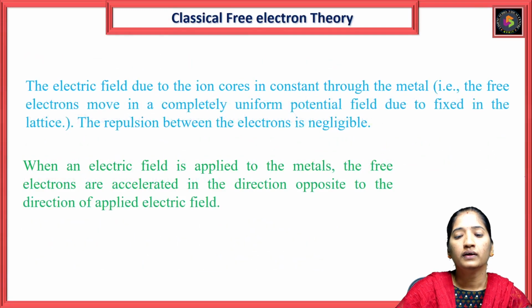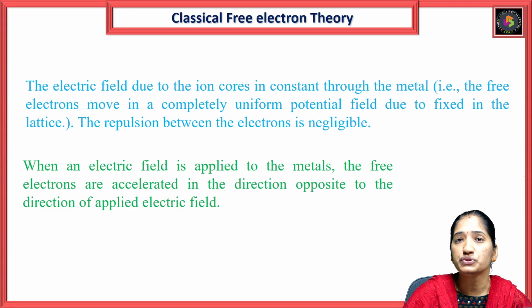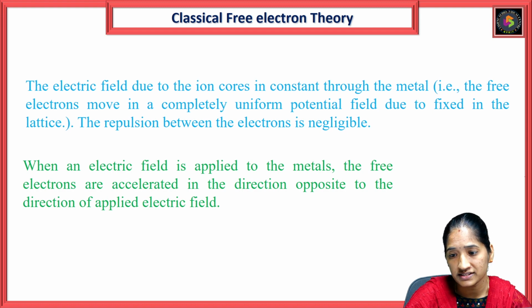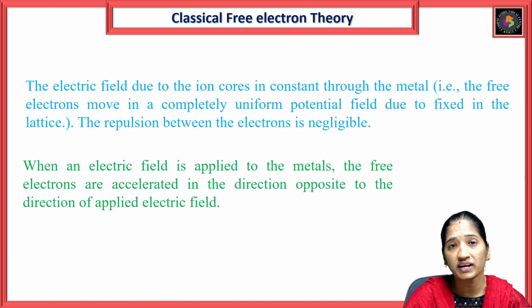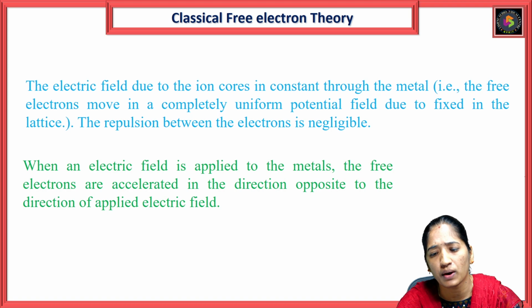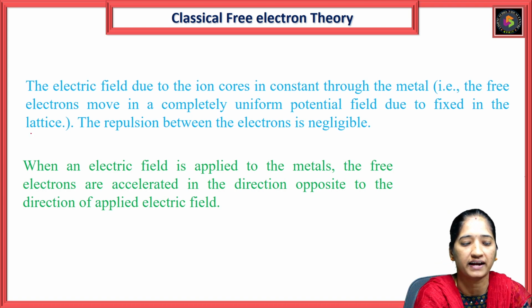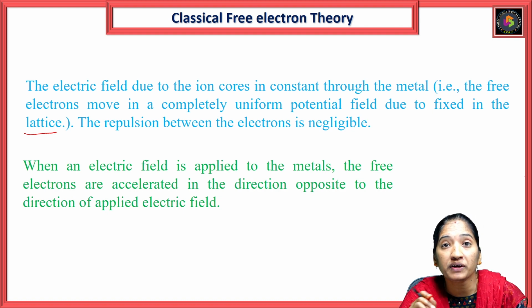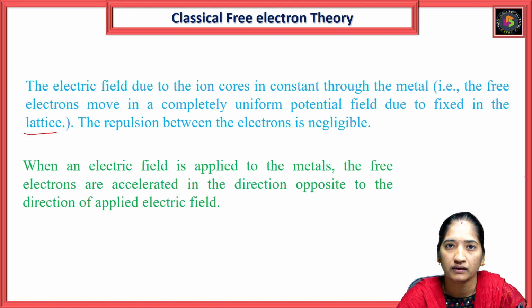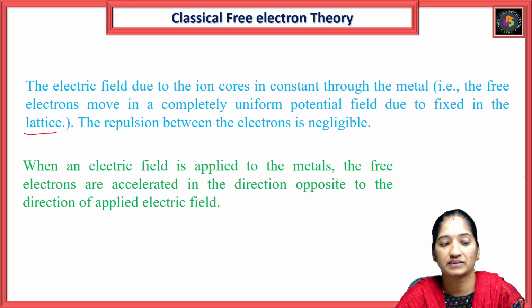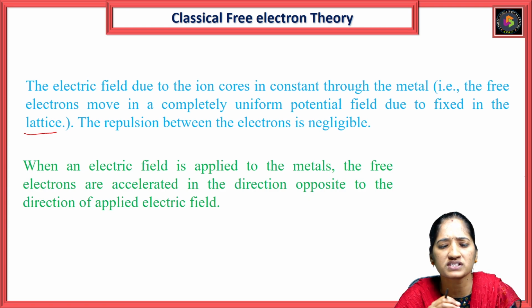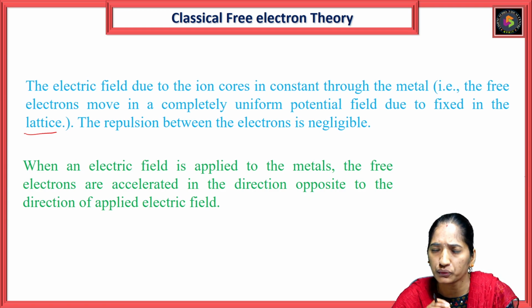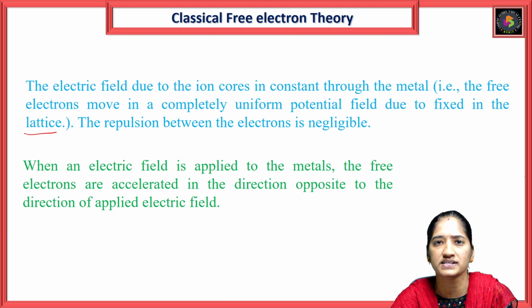So the electric field due to the ion cores is constant through a metal, which means the free electrons move in a completely uniform potential field due to the fixed lattice. So the repulsion between these electrons is negligible due to this fixed lattice.